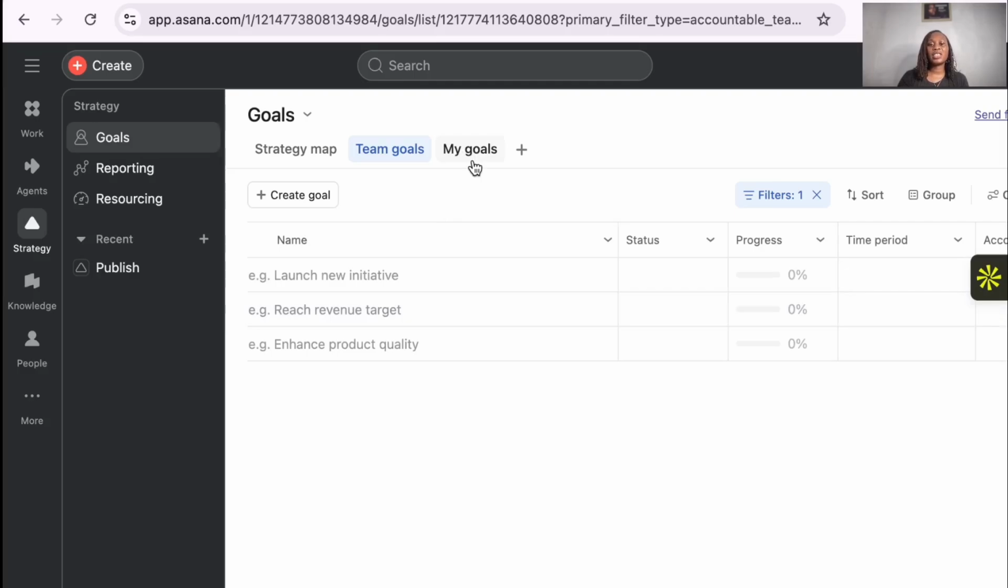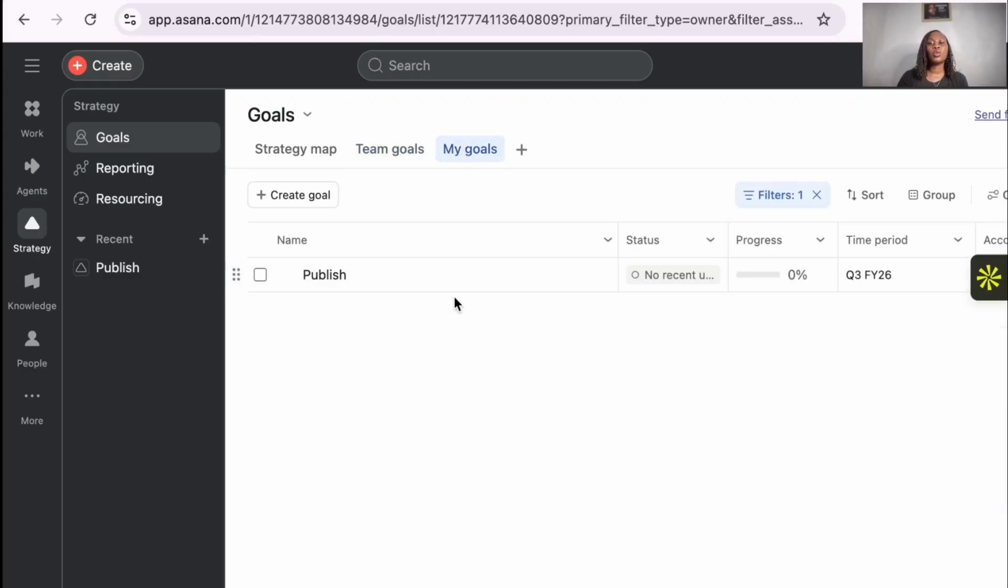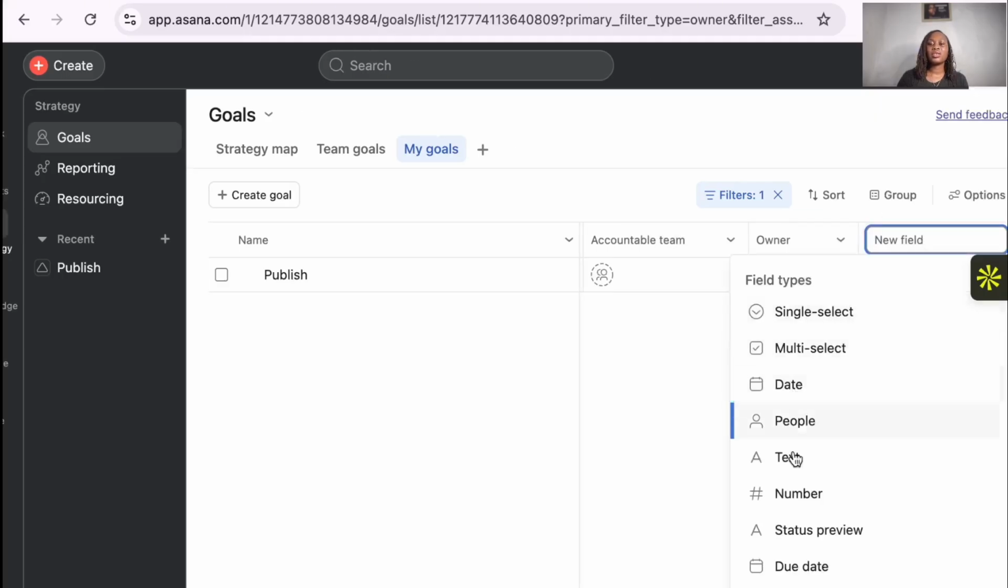So you're going to write here, you're going to create the goals right here. Then once you've created them, the goals will be here. Then they will show you the quarter, the person, the owner. You can add as many as you want. Okay, then you can choose, do you want to see the status preview, the due date, or choose from a library if you have it.